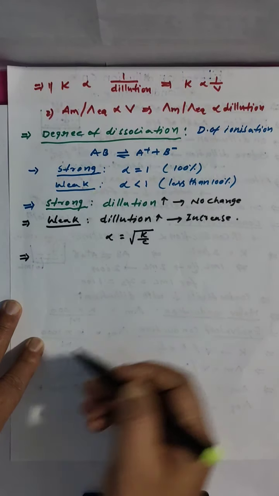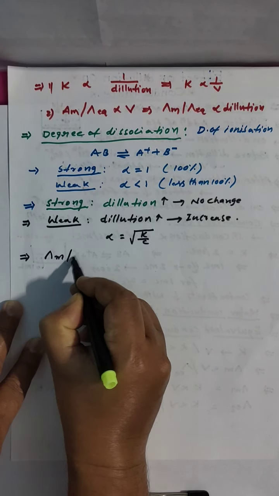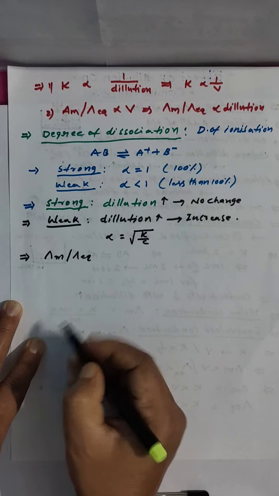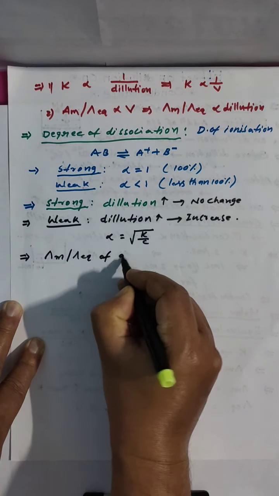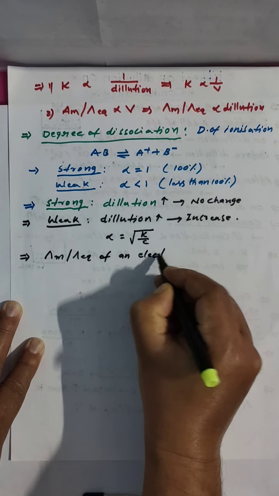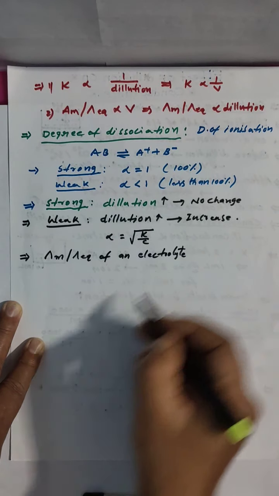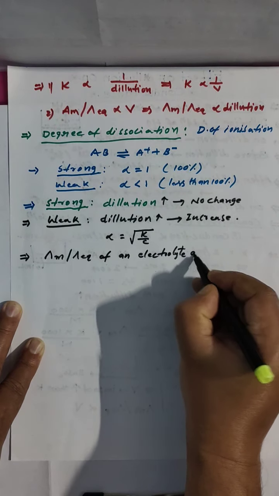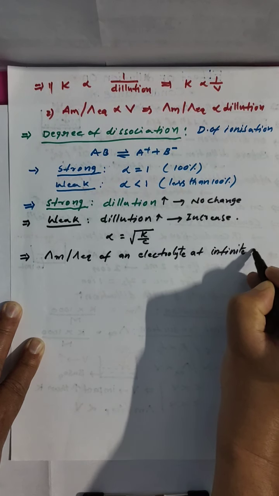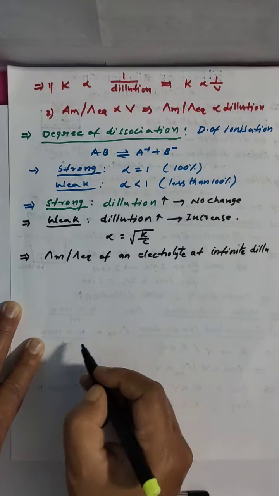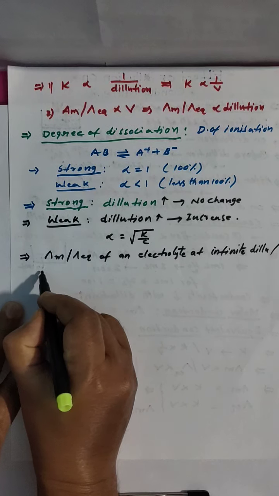If you are adding water to infinite, the cap M or cap EQ of an electrolyte at infinite dilution or zero concentration is called limiting molar conduction, or we are calling it limiting equivalent conduction.